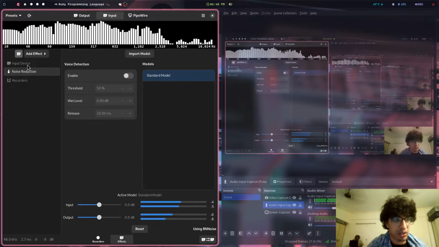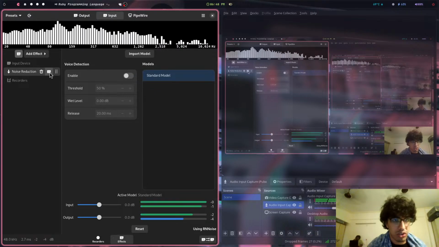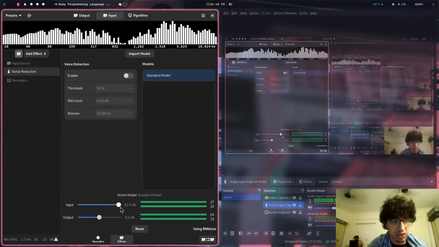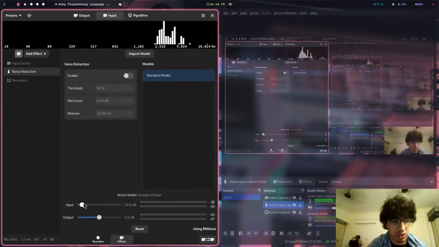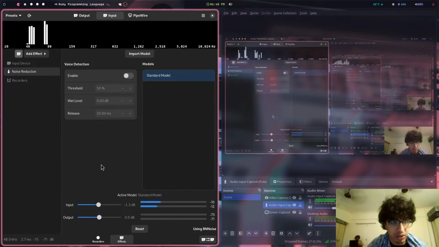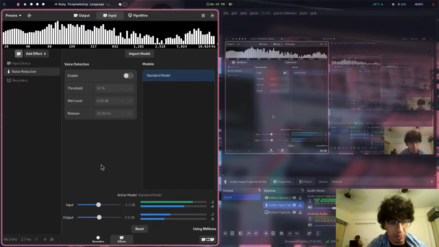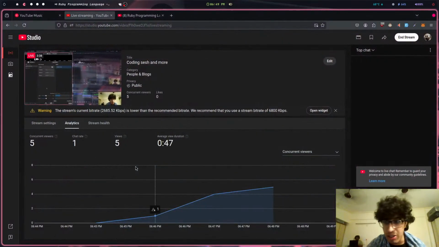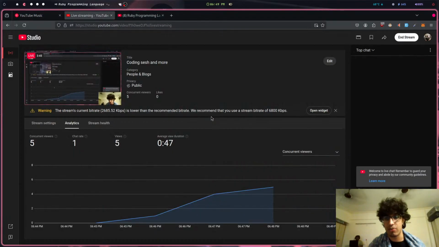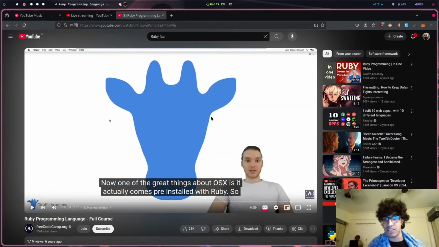I hope it's better. Noise reduction is applied. If we increase this, what will happen? We reduce this to next to none. Hello. I guess that should make it better. Well, that's the best I can do for now. Any better? I will look back at it later. If not, I'm going to properly sit down and do a testing live stream.